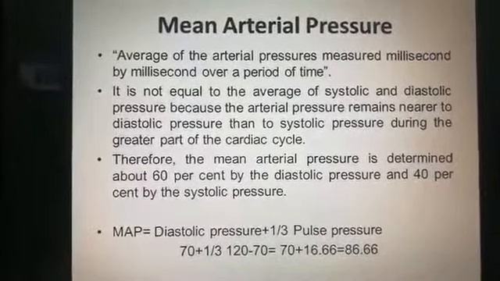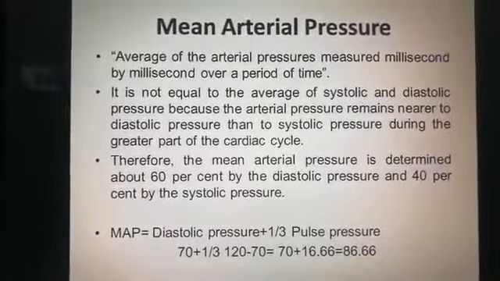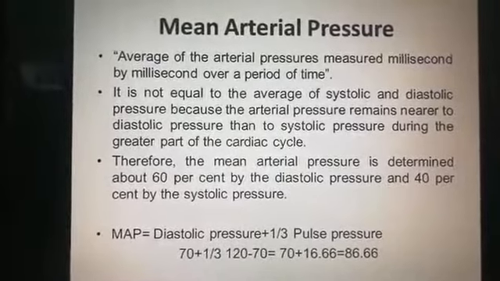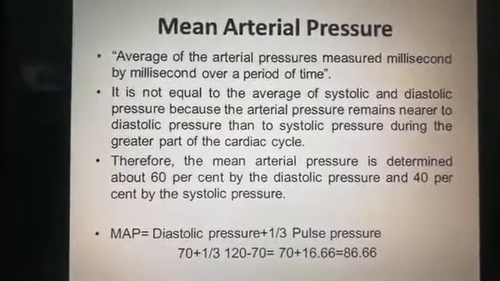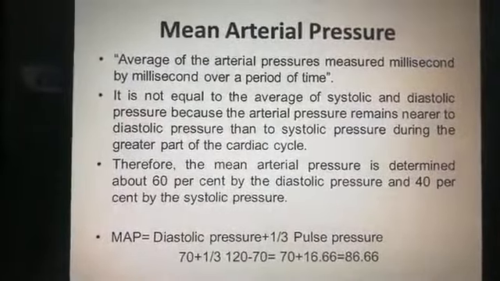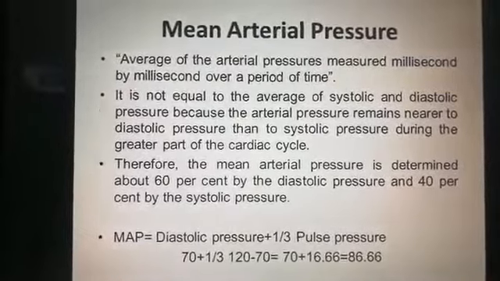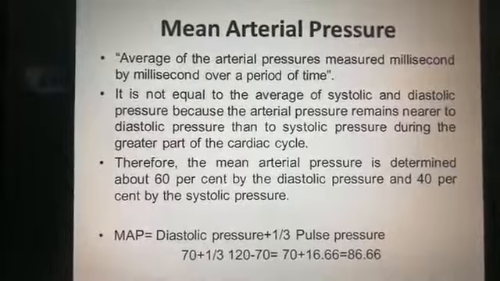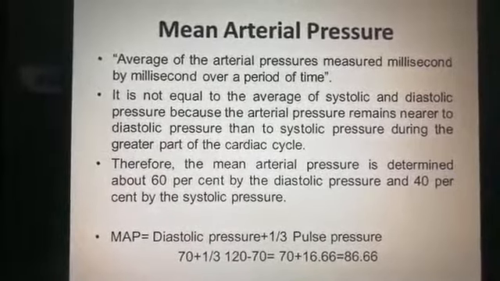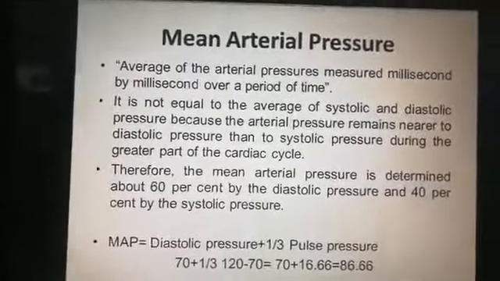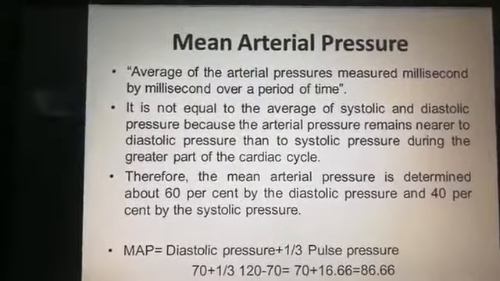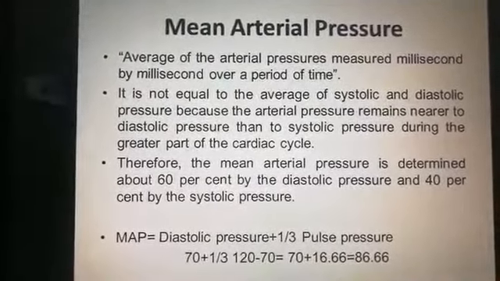When you divide 50 by 3, where 120 minus 70 is 50, so your pulse pressure is 50. When you divide 50 by 3, it comes 16.66. So 70 plus 16.66 is 86.66. So this is your mean arterial pressure. So the equation of mean arterial pressure, you should know, it is very important: diastolic pressure plus 1 over 3 of pulse pressure.